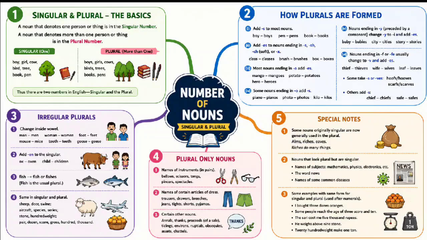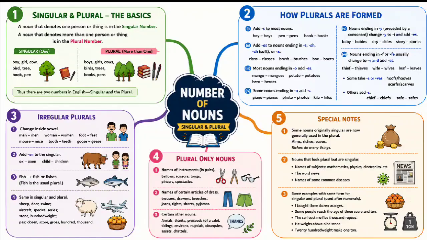The fourth one is a few nouns ending in o merely add s, as dynamo, dynamos; solo, solos; ratio, ratios; canto, cantos; memento, mementos; quattro, quattros; piano, pianos; photo, photos; stereo, stereos; kilo, kilos; logo, logos; commando, commandos.